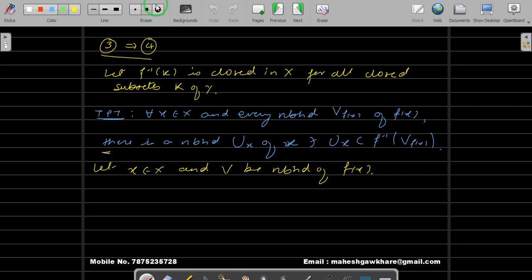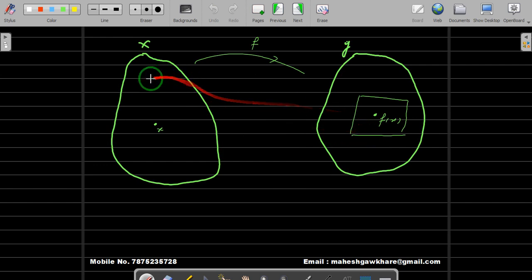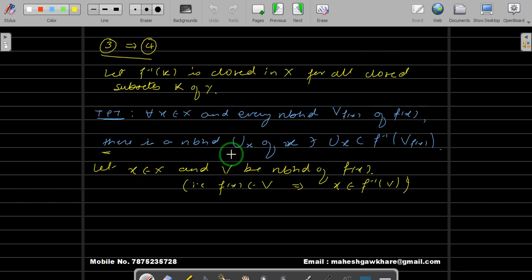Go back. Yeah, let x belong to X and V be the neighborhood of f(x). What does this mean? That is, f(x) belongs to V. And of course, if f(x) belongs to V, this will imply x will be in the inverse image of V. Right now we don't know where the inverse image is, or it may be empty or it may not be empty. That we don't know.